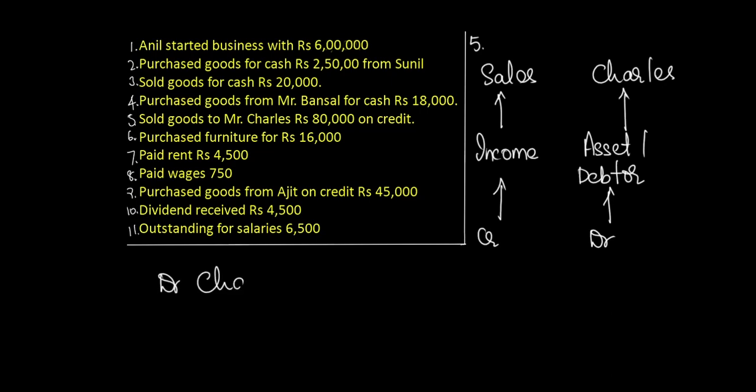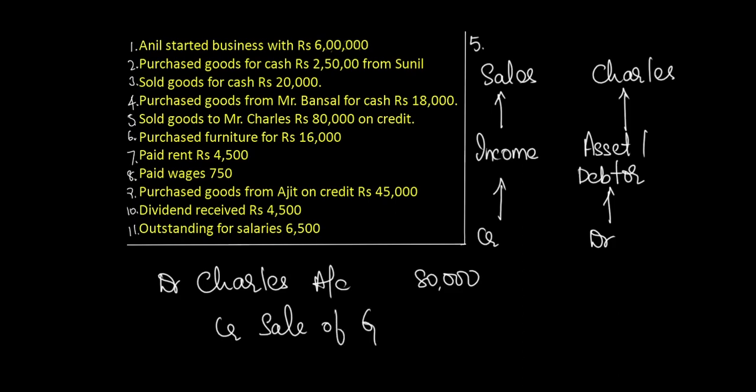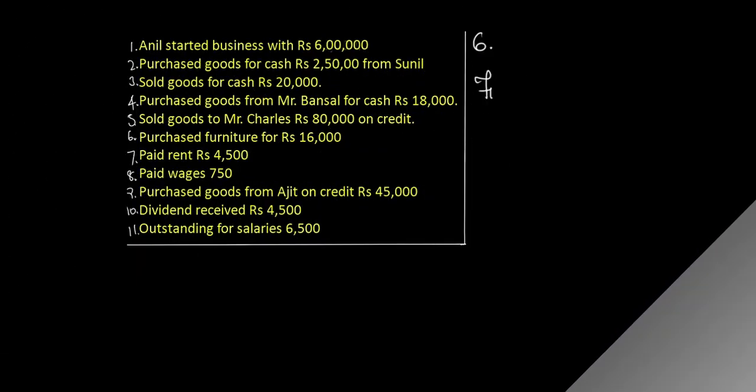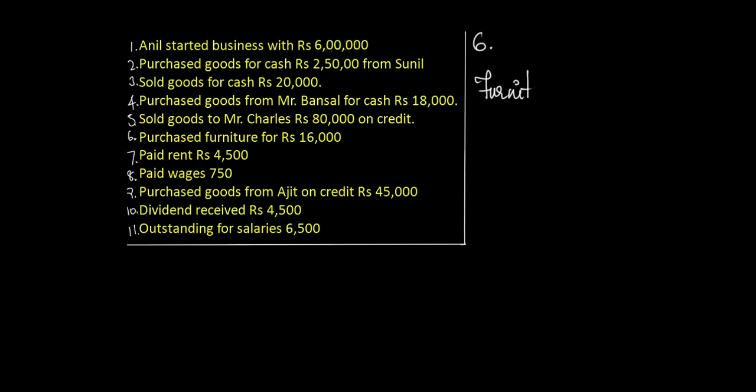In this case, both the income as well as asset are increasing to the business. Therefore, according to income rule, anything which increases with regard to income shall be credited. And the asset rule says if there is any increase in asset, debit it. Therefore, debit Charles account and credit sale of goods account. The next transaction is purchase of furniture for rupees 16,000. The two elements of this transaction are furniture and cash.